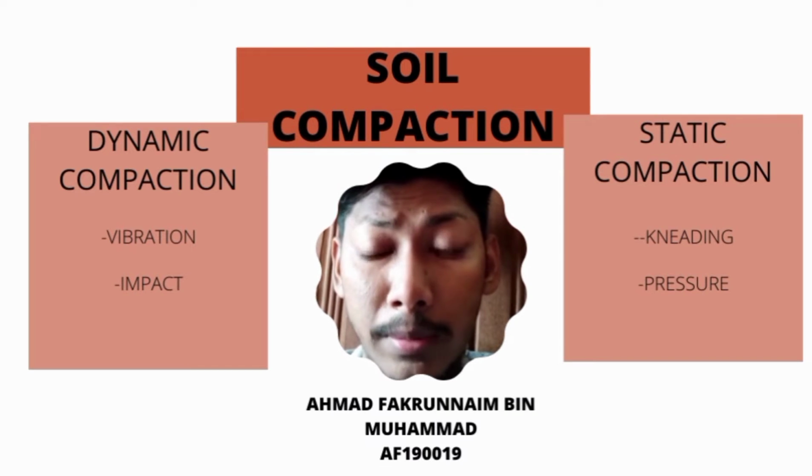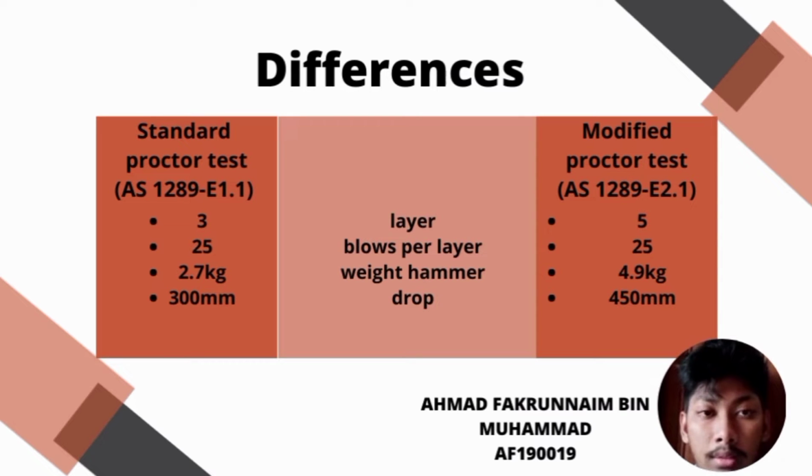as static compaction. The table for the difference between the standard Proctor test and the modified Proctor test can be seen on the slide. As we can see, the modified Proctor test uses a higher drop head weight hammer and more layers to achieve the maximum dry unit weight, and the modified Proctor test is more commonly utilized than the standard Proctor test.